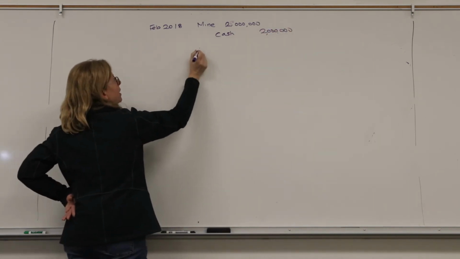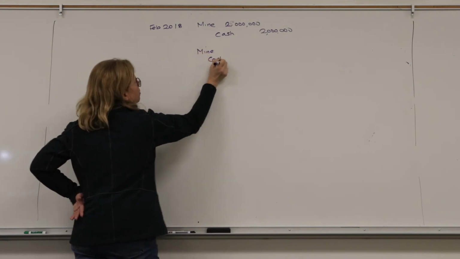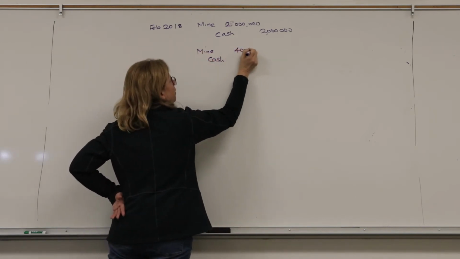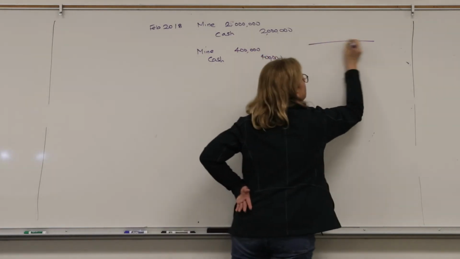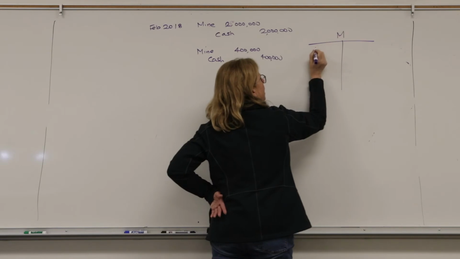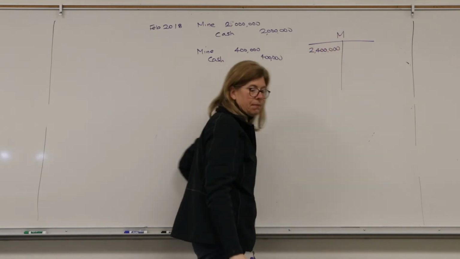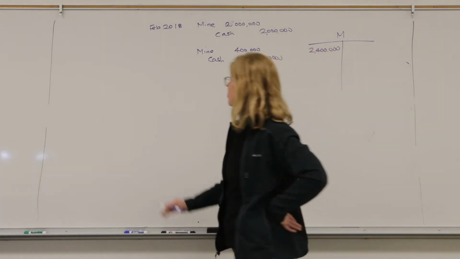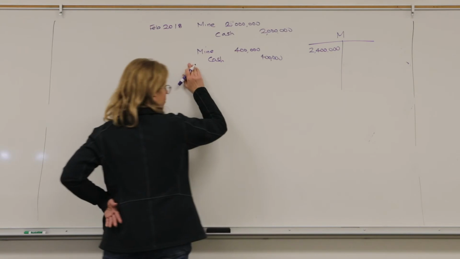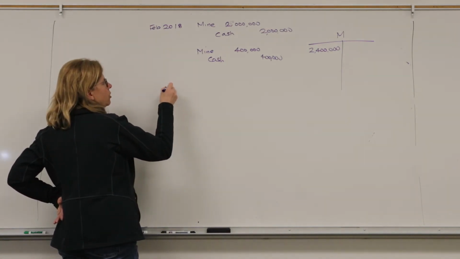And then at some point I drilled tunnels. I put that in mine as well. $400,000 that cost me. So I've got my mine here at $2,400,000. That's my cost, right? Everything it takes to get it ready for its intended use, which is for me to pull these minerals out. I'm going to deplete using units of activity.